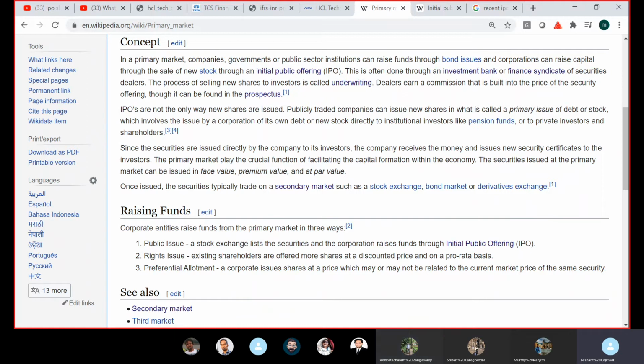And the same thing I can do for debt. Instead of equity, I can choose to issue debt. So I will price each of my bonds at 300 rupees and issue 1 crore bonds and raise 300 crore. Why bond versus equity? For that, we have already done a session, but I will share some videos also, which you can go through.